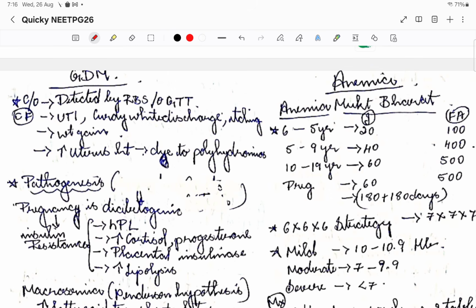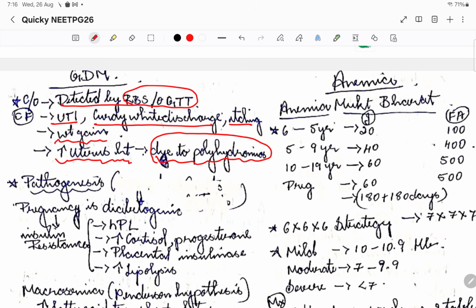The symptoms of GDM can be UTI, vaginal discharge, or itching. Then there is weight gain; she tells us there is an increase in weight. Also, on examination, if there is increased uterine height, we are going to detect polyhydramnios. So polyhydramnios will be there in GDM cases. This is how we'll get to know that this person has GDM.